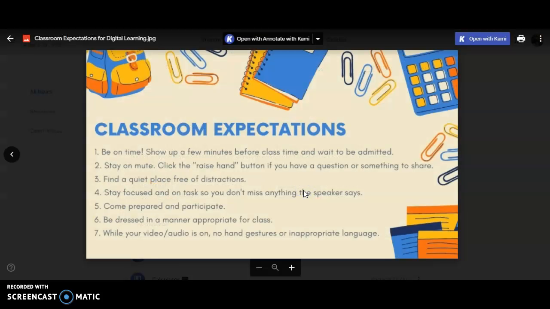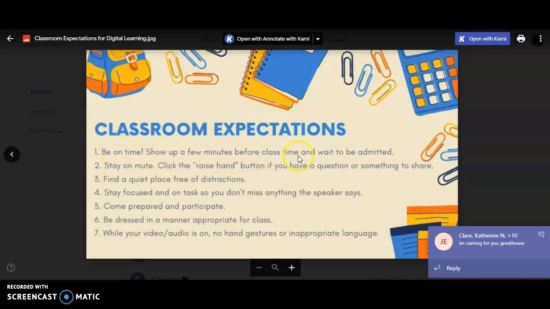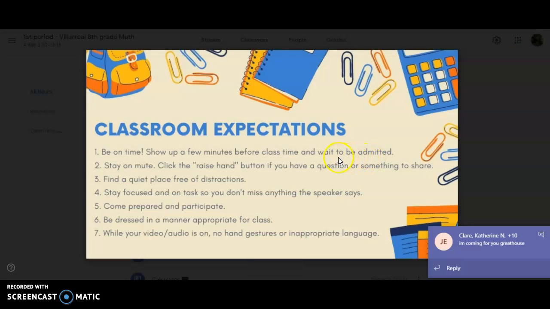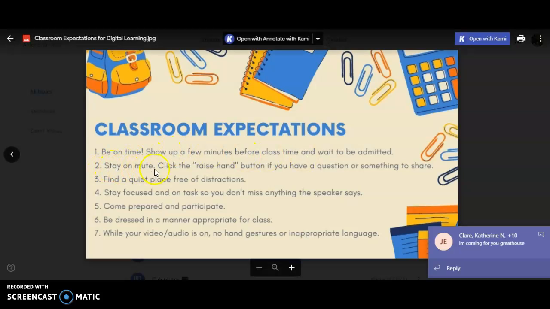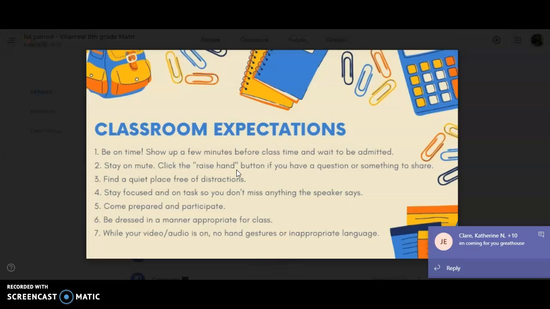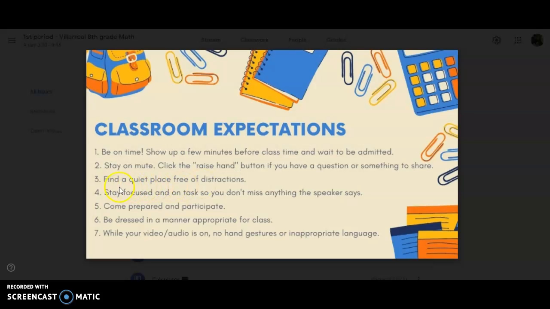Expectations for Zoom: be on time. Show up a few minutes before class starts, so that way we can get you admitted and on time before we're actually ready to start. We are going to stay on mute and raise our hands if we have a question or something to say or to share, okay?